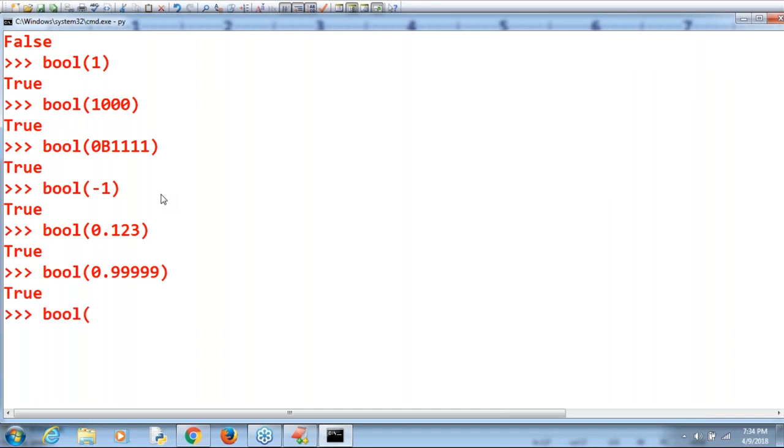Bool of 0.00000. What is the answer we are going to get now? Simple. False is the answer. Remember, if the total number evaluates to 0, then it is treated as false. Otherwise, it is treated as true. Clear?